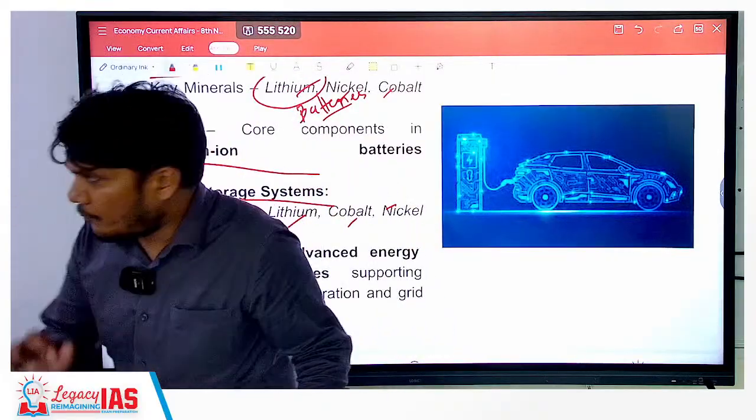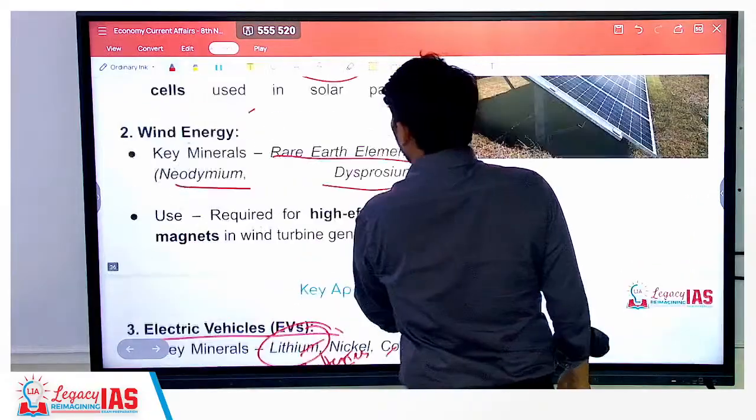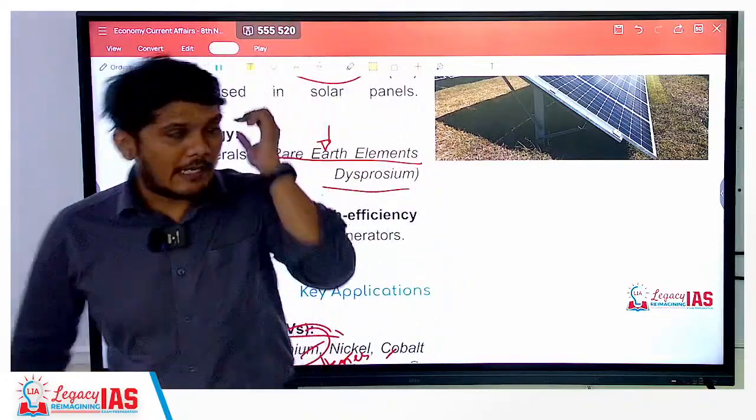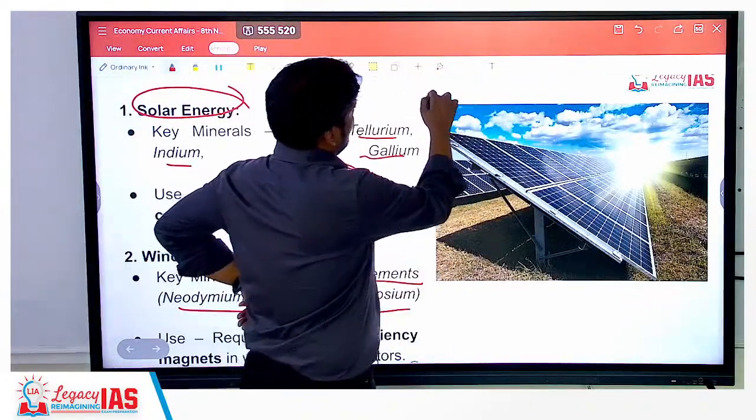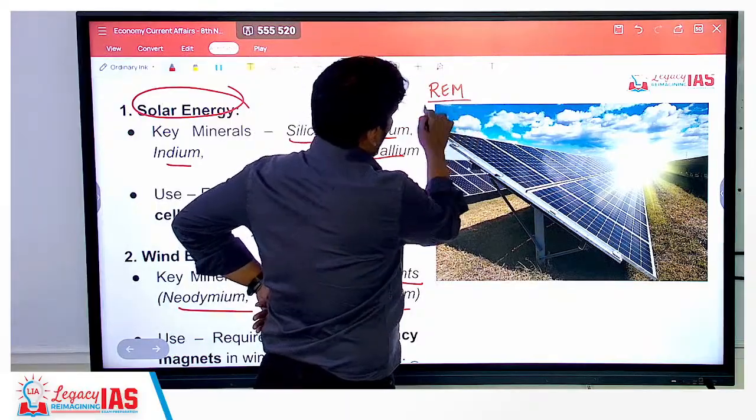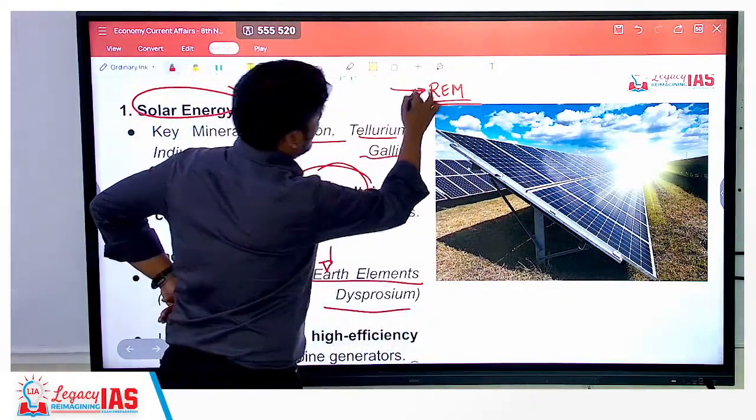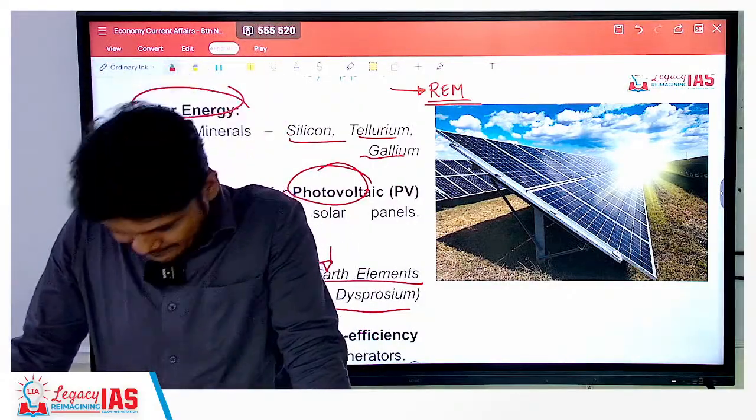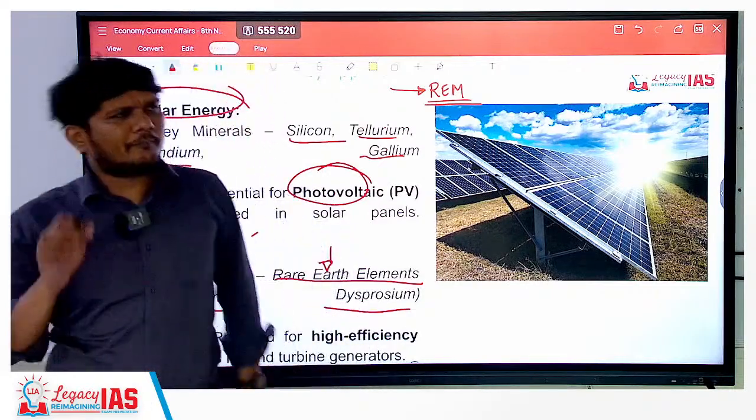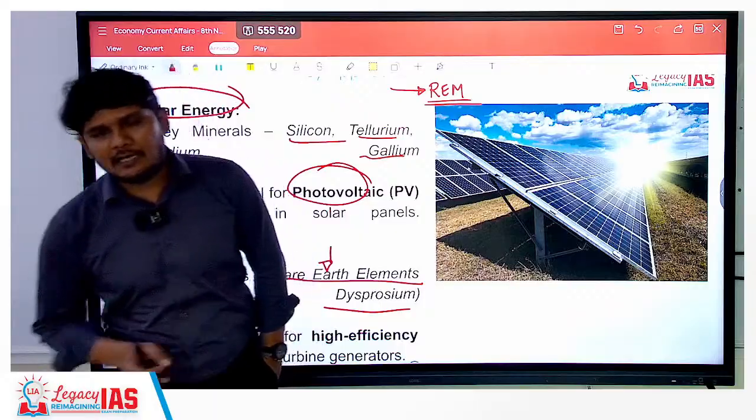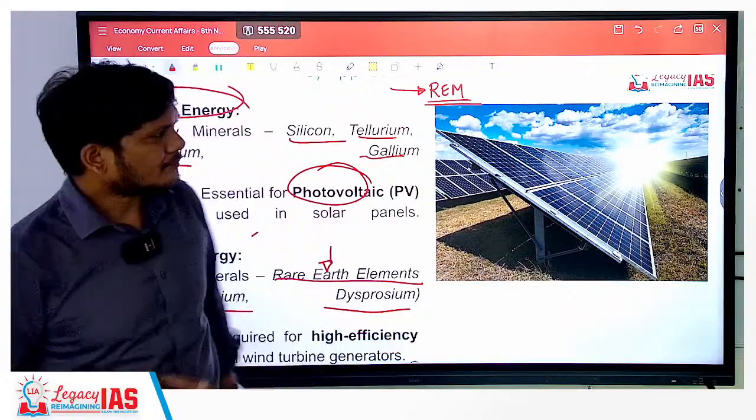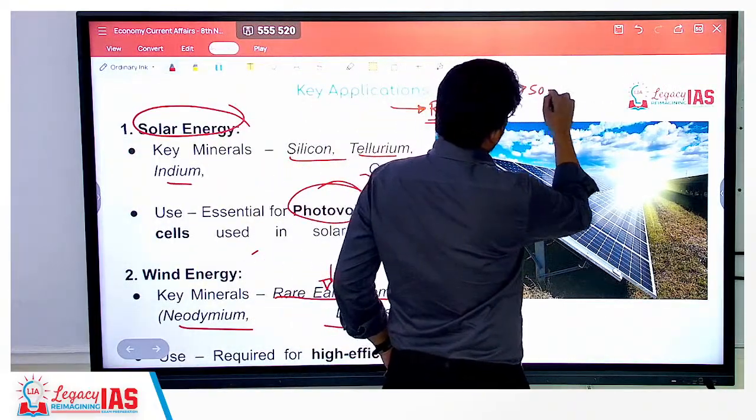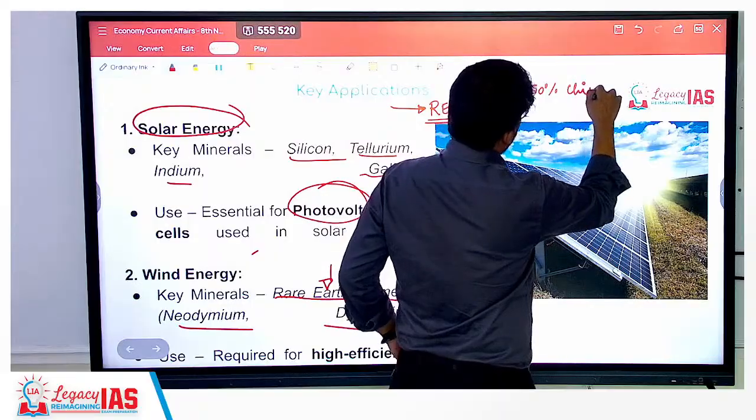Now a very important concept here is that of the rare earth minerals. Remember that we do use the word rare over here, but please understand that they are not rare in the earth's crust, absolutely not. Rather, they are quite abundantly available in the world. But there is an issue. The first issue is that more than 50% is available in China, right?